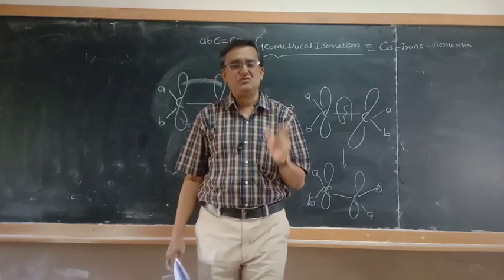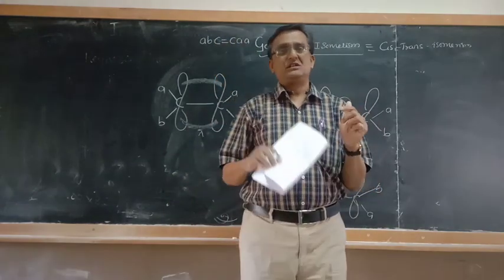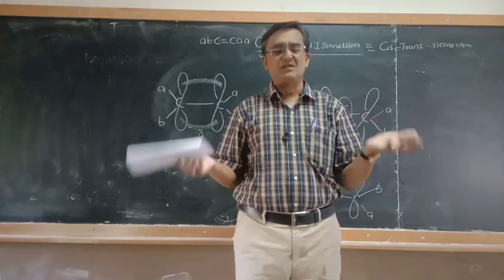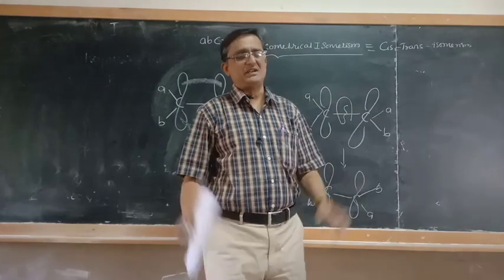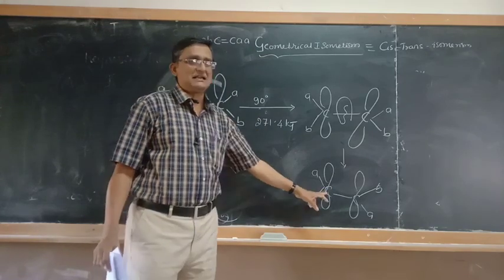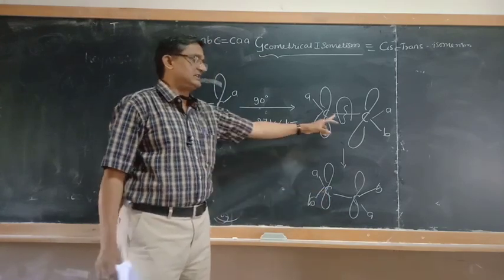In conformational isomers, you have seen that because of free rotation, different types of arrangements keep coming. You will get n number of arrangements. We cannot easily separate them. But in this case, we can easily separate cis and trans isomers because of restricted rotation.